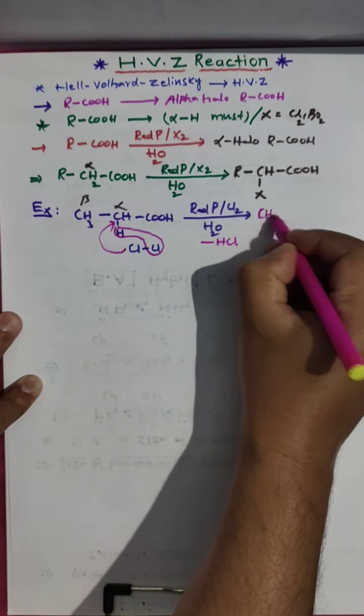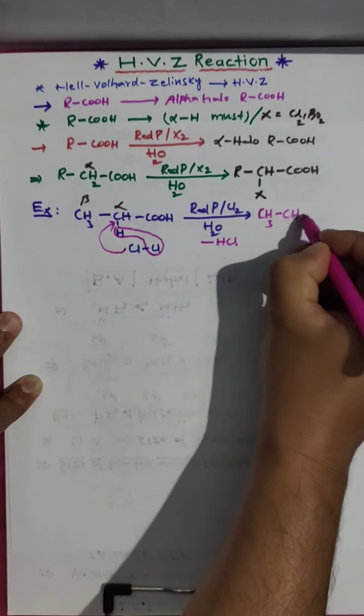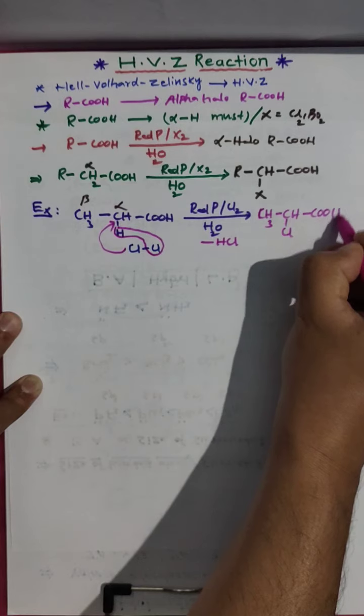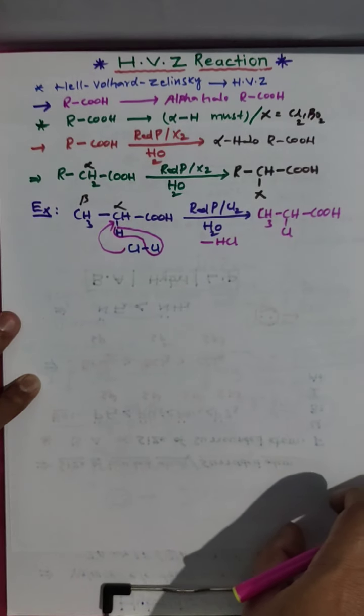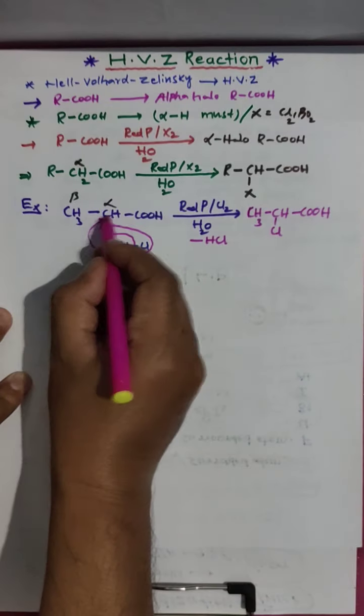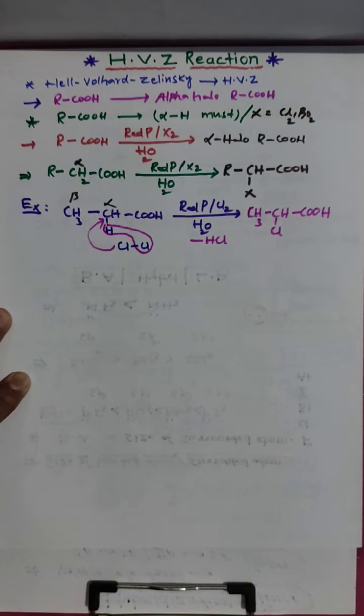Now your reaction is ready. CH3CHClCOOH. Clear? And this is 1, 2, 3, propanoic acid.